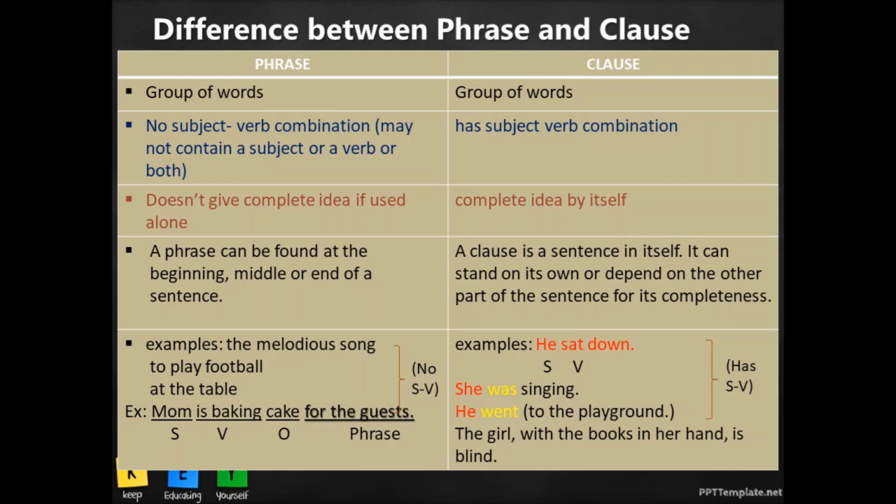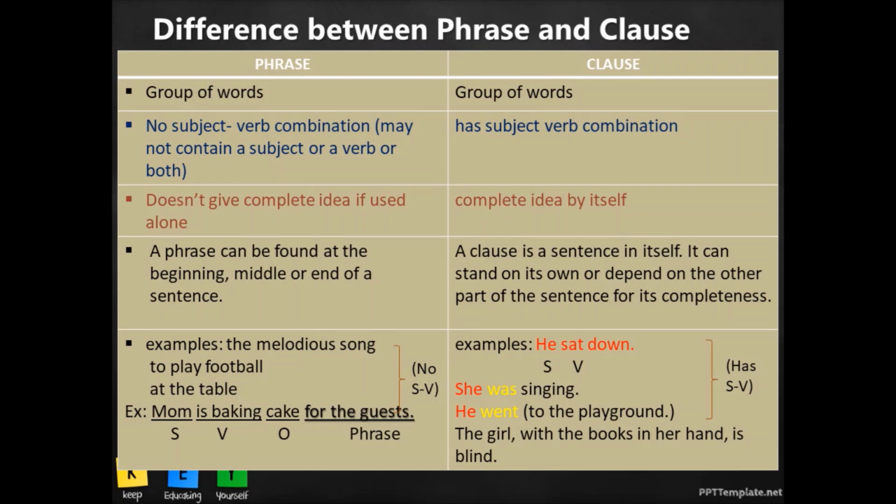So "he went to the playground" is a complete sentence, but if you have to find the phrase from this, "to the playground" would be the phrase. So you can see that a sentence can be a combination of clause and phrase. "The girl with the book in her hands is blind."